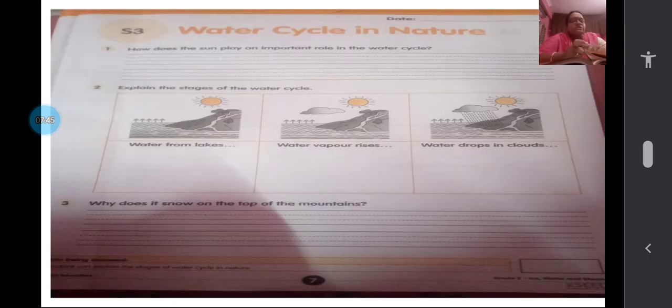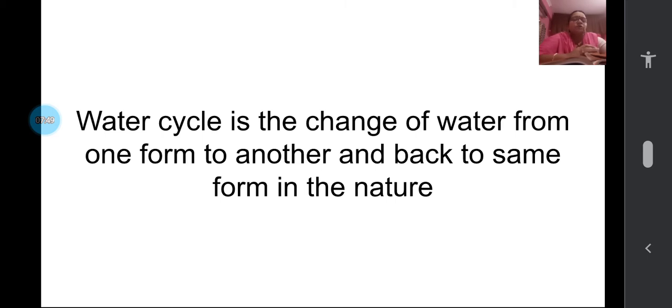Water is changing into water vapor, and then it is again falling as water, as the rain. So this is happening in nature due to the heat of the sun, and this is very, very important, because without the rain, life is not possible on the earth, because all of us, the plants, animals and human beings, need water for their living.